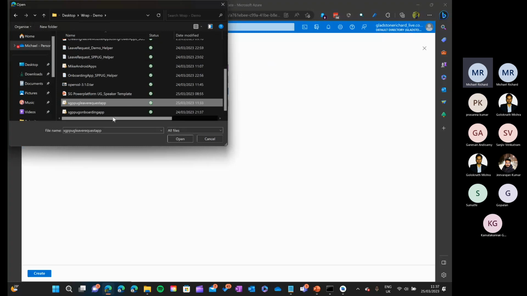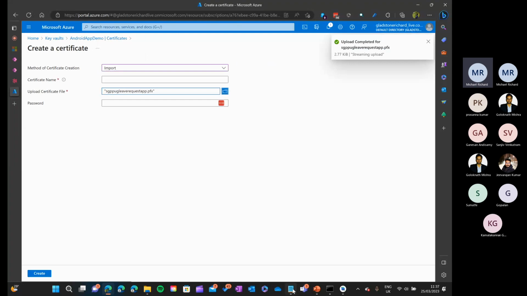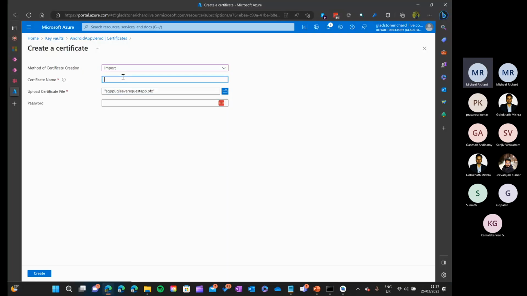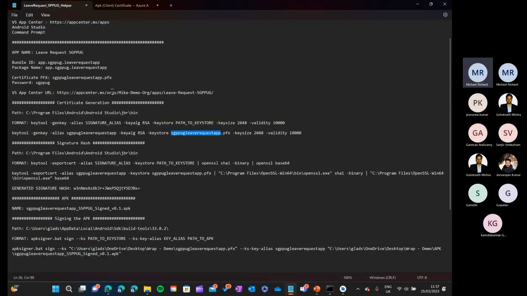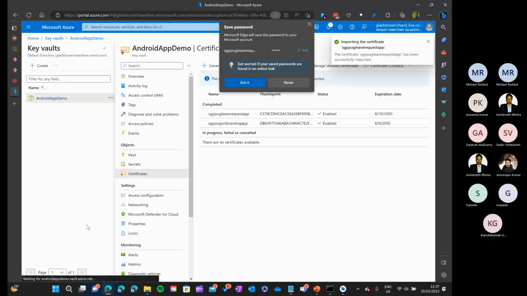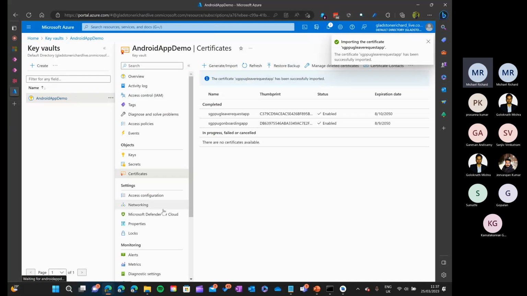Today's 25th. So this is the one, leave request tab. Let's copy the certificate name. Let's give the certificate name, and we also know the password. Okay, click create. And there you go. Certificate is uploaded.